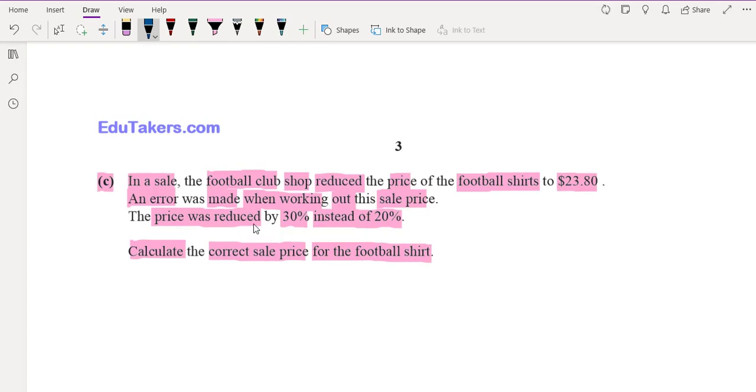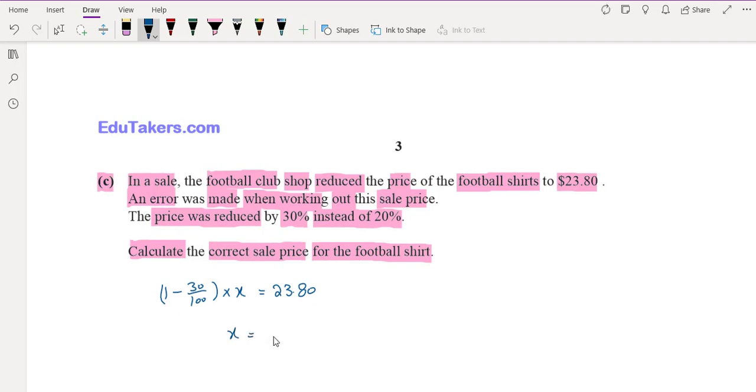For this, first we will calculate the original price of the shirt. This is a reduction of 30%. So 1 minus 30 over 100 of the original price, and the original price, let's say, is x, equals 23.80.